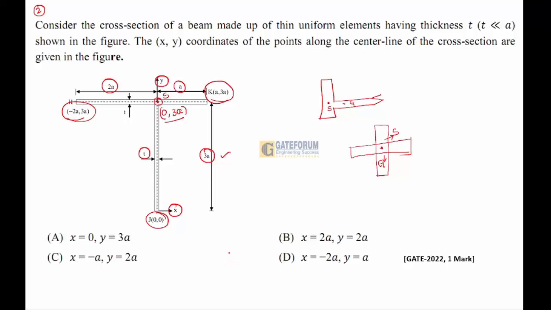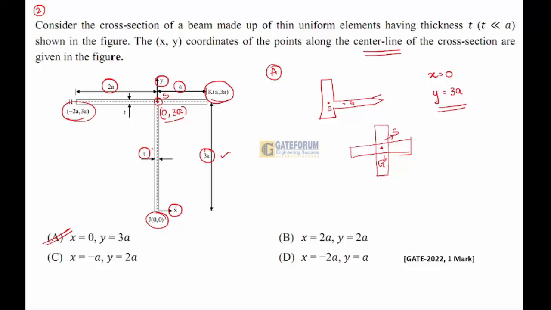Without any doubts, we can go with x equal to 0 and y equal to 3a, a basic fundamental question for 1 mark from shear center. So option A will be the right answer, where he is asking you to find the coordinates of the point along the center line of the cross section, at the intersection point of two rectangles. 0, 3a will be the right answer for the given question.